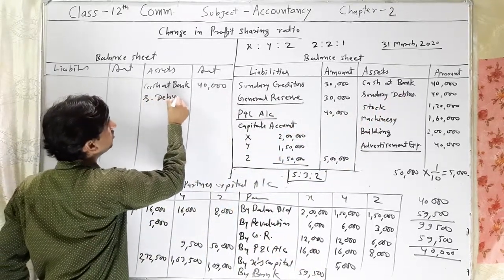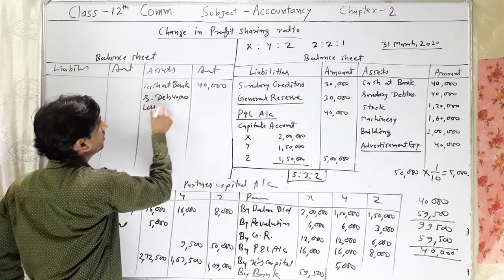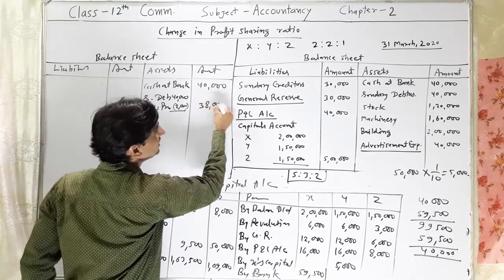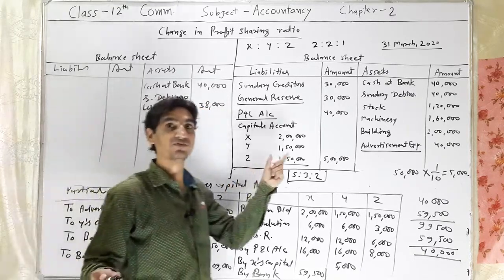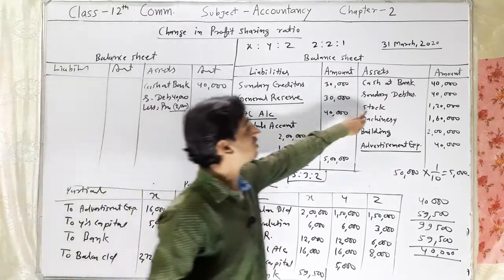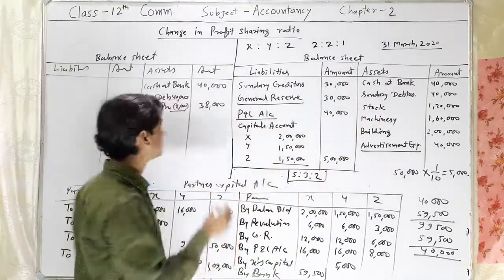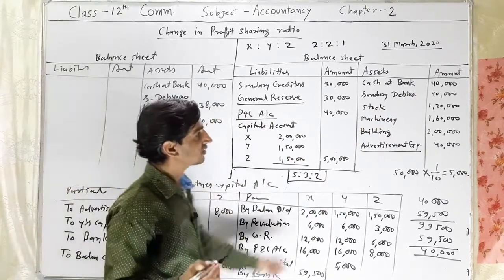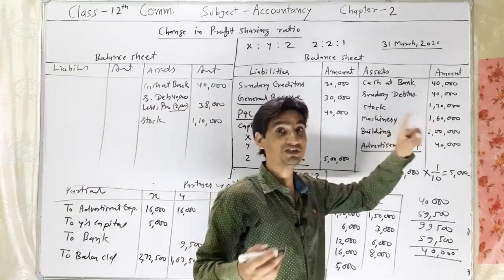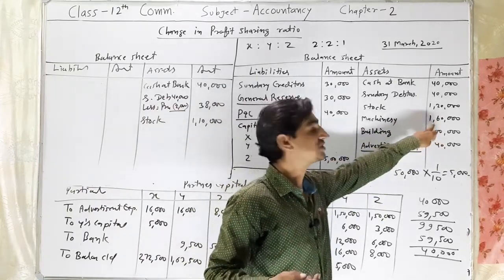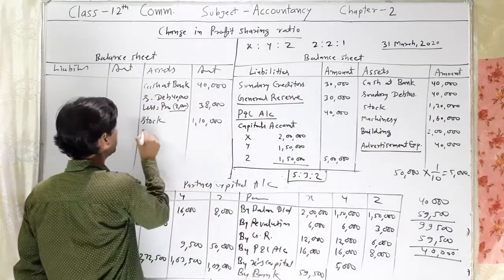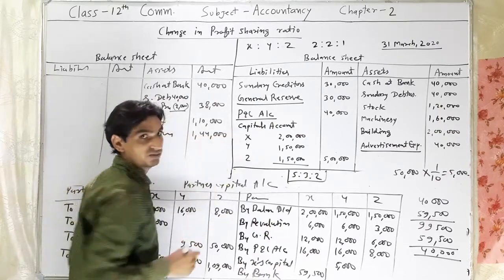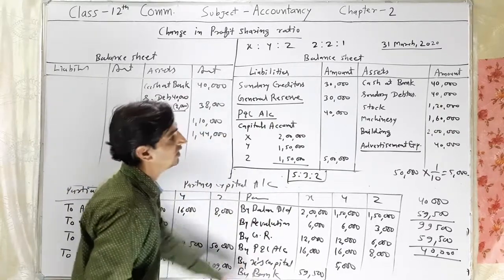Sundry debtors are 40,000 less provision 2,000, so this value will be 38,000. We have made a provision of 2,000. Stock is revalued at rupees 1,10,000. The next, machinery depreciated by 10%, so 16,000 we need to deduct. Machinery is 1,44,000 because 16,000 we have depreciated.